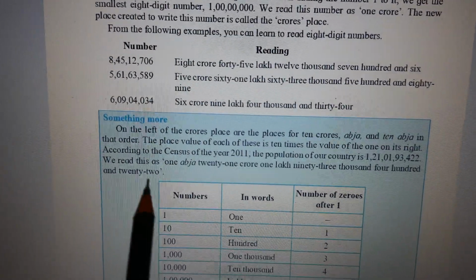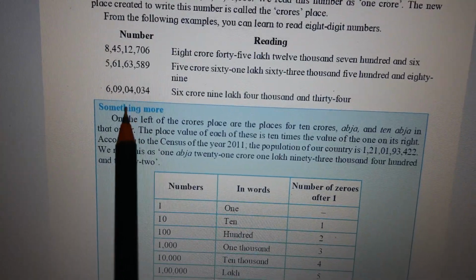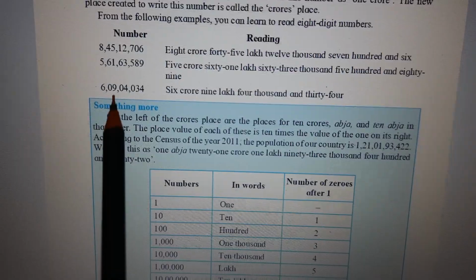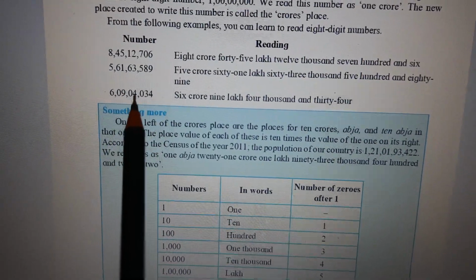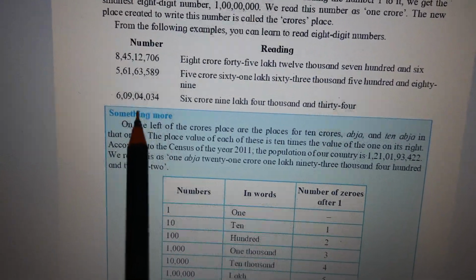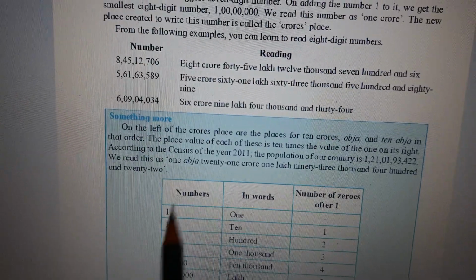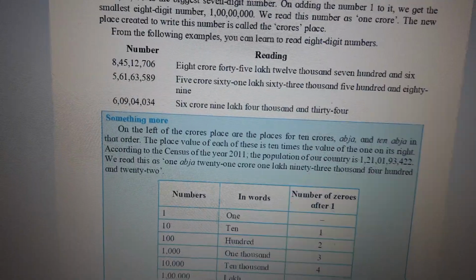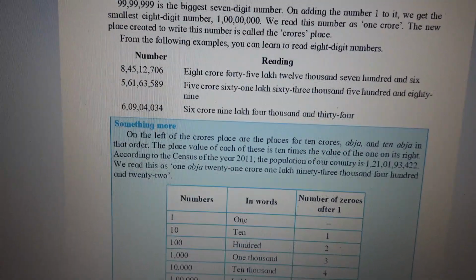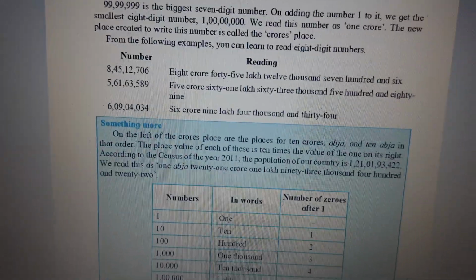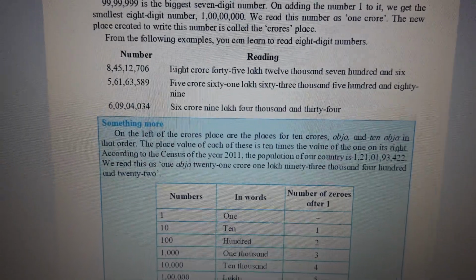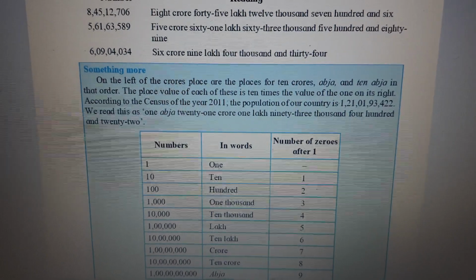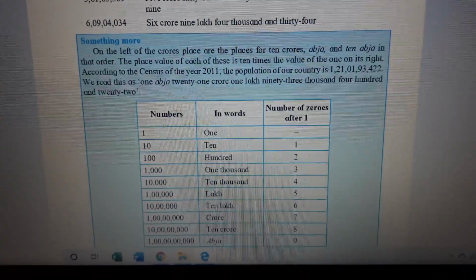Okay. Last one, 6 crore 9 lakh, because the 10 lakhs place is having 0. So 9 lakh 4,034, because you can see 0 is in the hundreds place and here 0 is in the lakhs place. So that is why, the 10,000s place and the 10 lakhs place. So it is 6 crore 9 lakh 4,034.